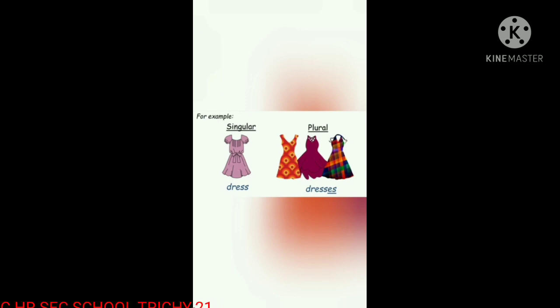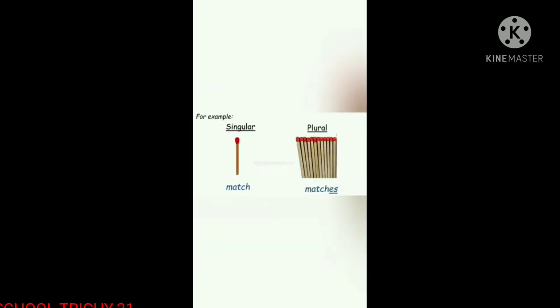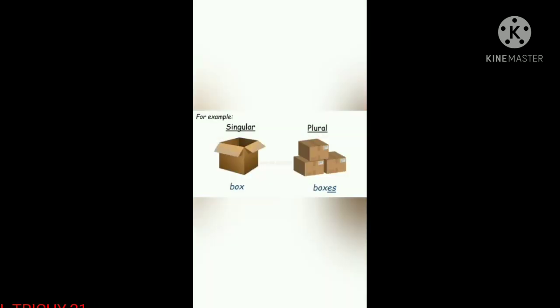For example, dress, dresses. The other one, dish, dishes. The fourth one, match, matches. The other one, box, boxes.